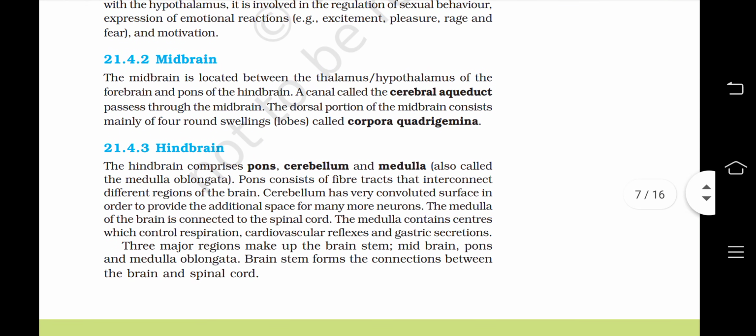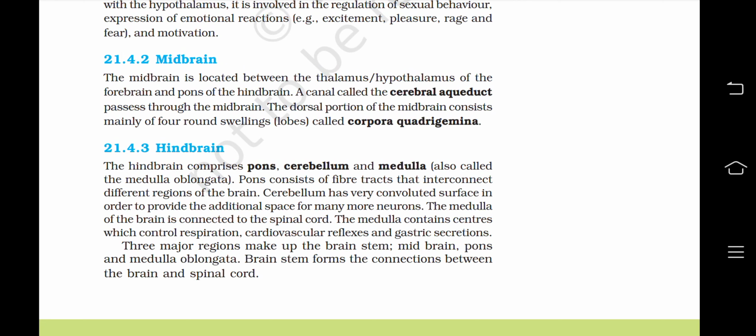Midbrain. The midbrain is located between the thalamus, hypothalamus of the forebrain, and pons of the hindbrain. A canal called cerebral aqueduct passes through the midbrain. The dorsal portion of the midbrain consists of mainly of four round swellings or lobes called corpora quadrigemina.